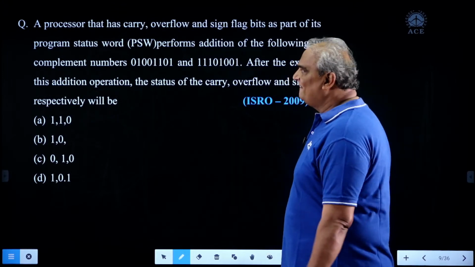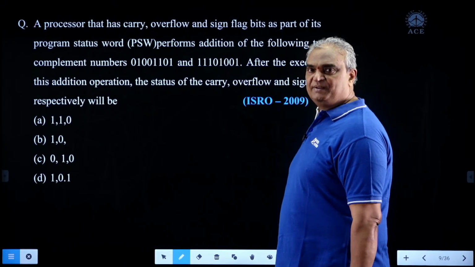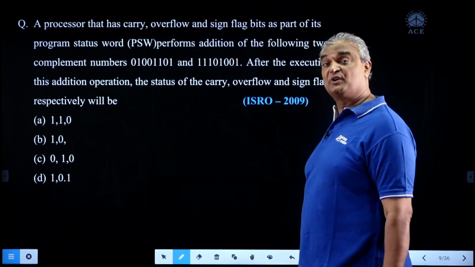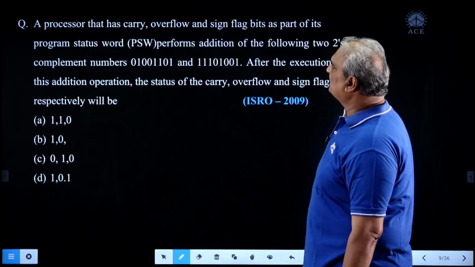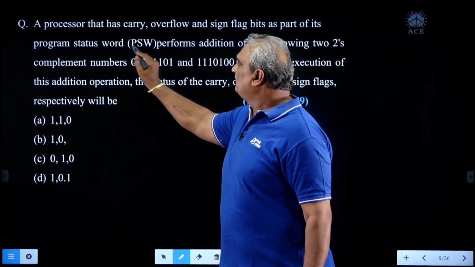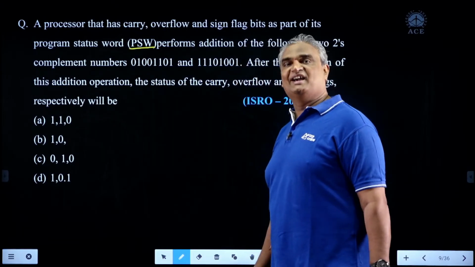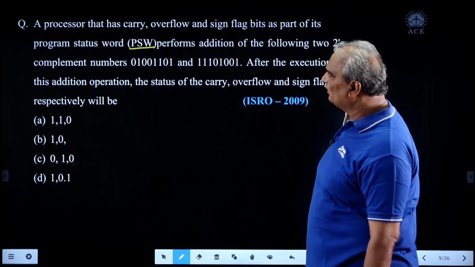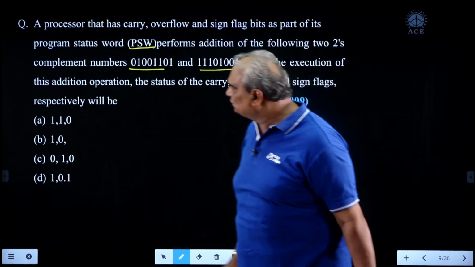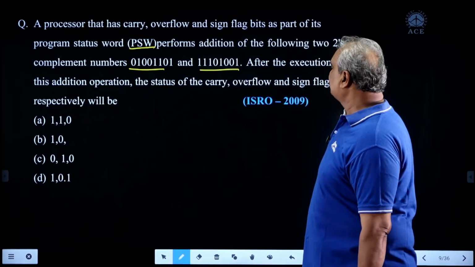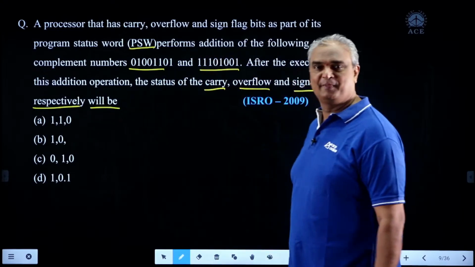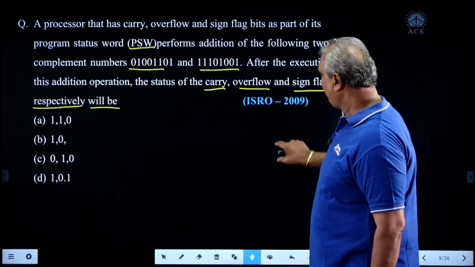Next, come here. First question. This question was given in 2009. This question is related to the computer arithmetic topic. A processor that has carry, overflow, and sign flag bits as part of its program status word. Program status word means flag register. It performs addition of the following two 2's complement numbers. It is the first number and it is the second number. After the execution of this addition operation, the status of the carry, overflow, and sign flags respectively will be. Watch the question carefully.